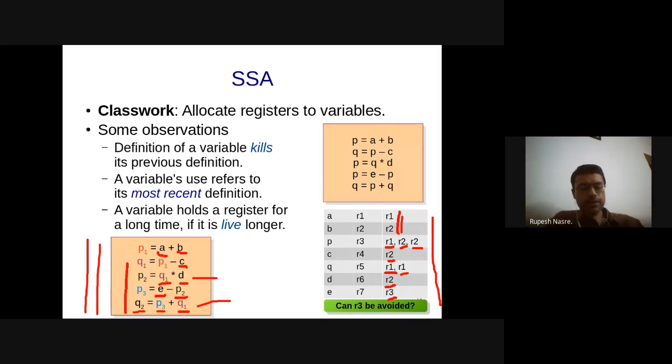Okay, so I'll also mention one thing. There are instructions where you can specify a mnemonic in the assembly code itself, which means that I can say load a, r1, in which case I can actually specify the mnemonic a, which might refer to a particular memory location. That means the assembly code itself understands these variable names. Right? So that is possible.